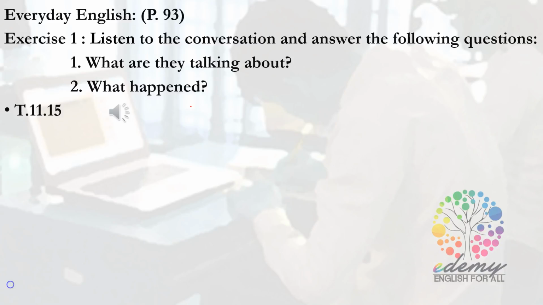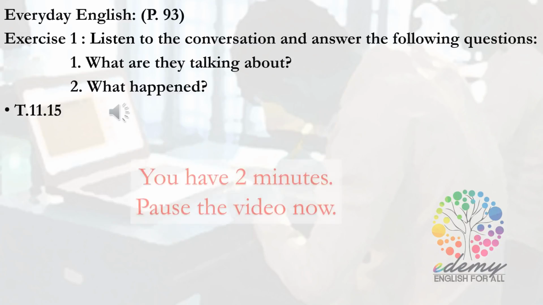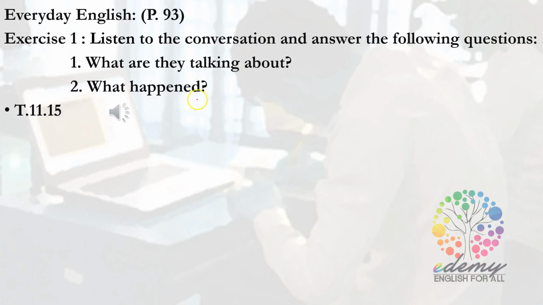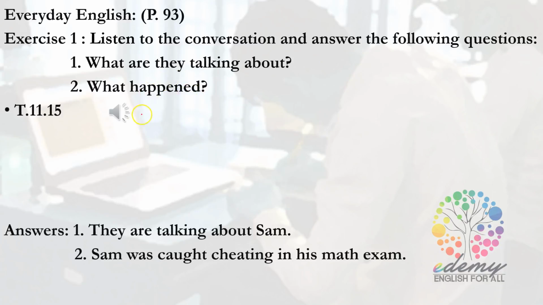Bye. After you have listened to the recording, you have 2 minutes to think of the answer to these questions. Pause the video now. 2 minutes is gone now. Let's look at the answer together. Here is the answer. They are talking about Sam for the first question, and for the second question, Sam was caught cheating in his maths exam.